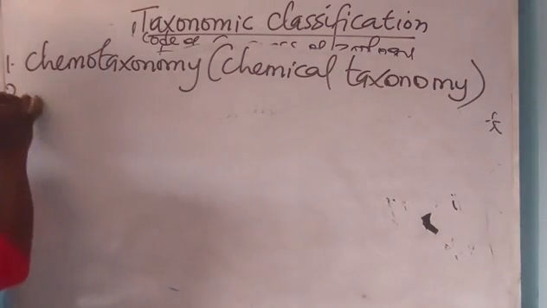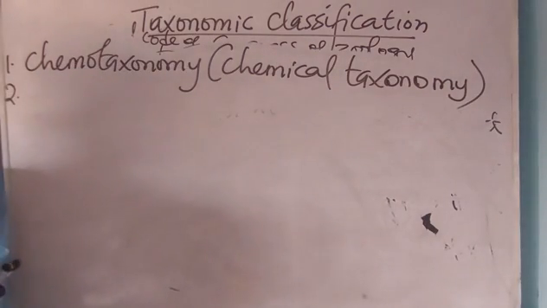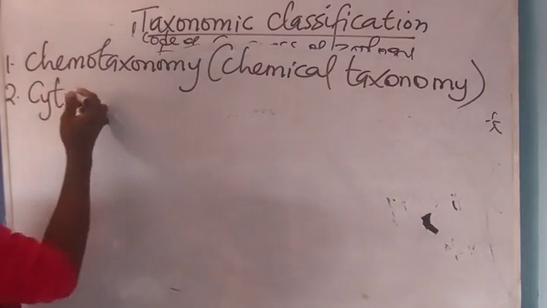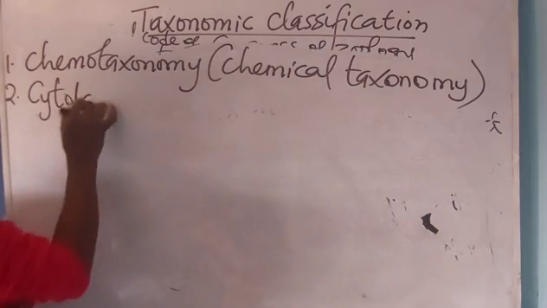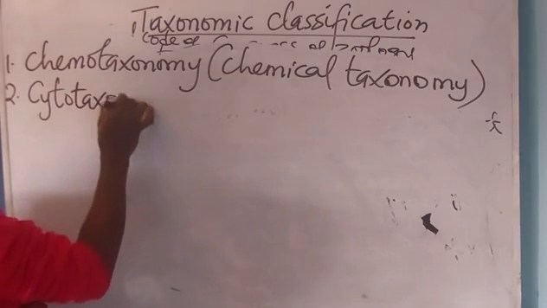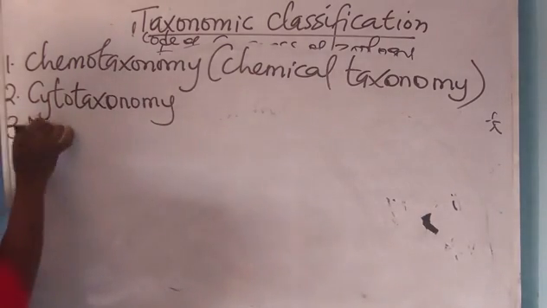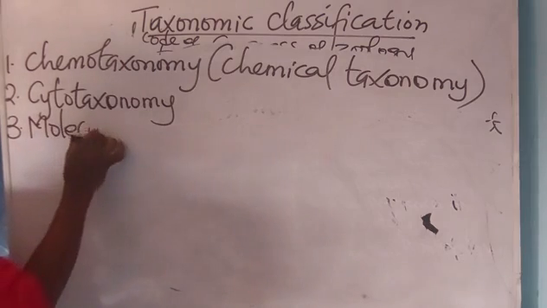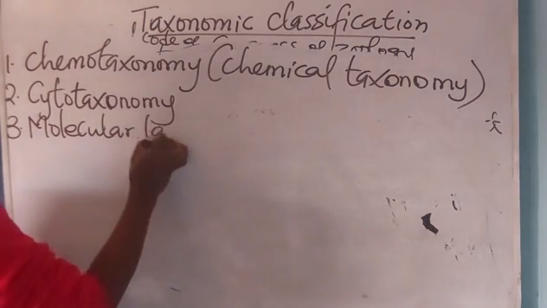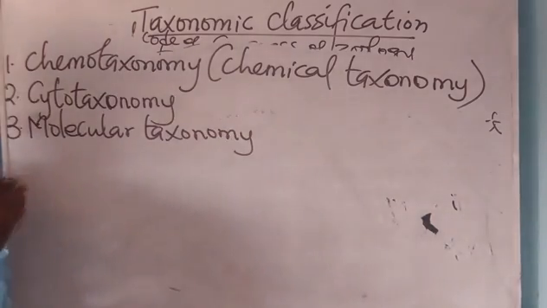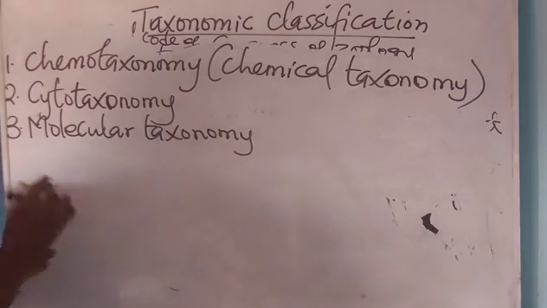Number 2, we also have cytotaxonomy. We now have number 3, molecular taxonomy.